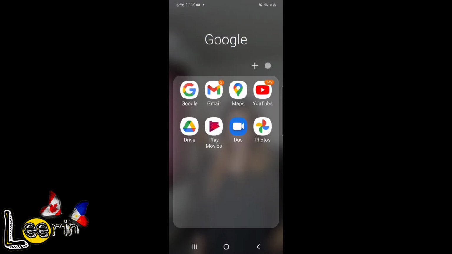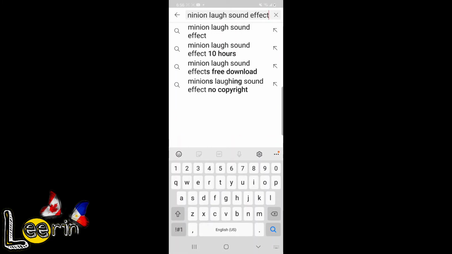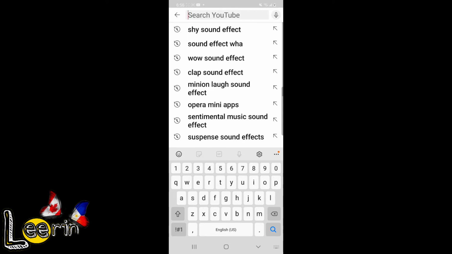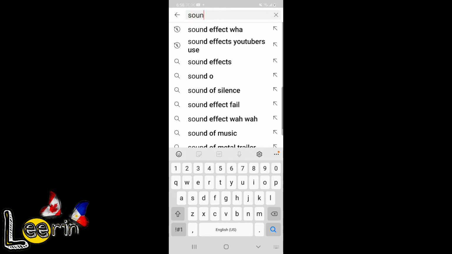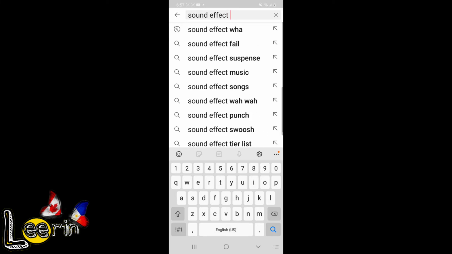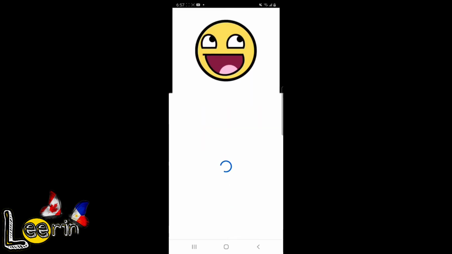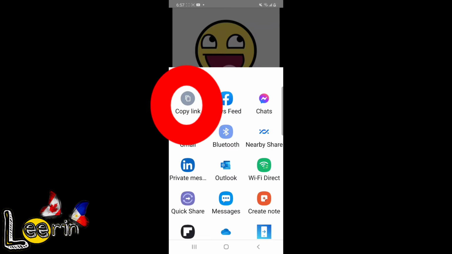First thing we do is we'll go to the YouTube apps, then we'll search sound effect that you would like to download. So I choose sound effect wah, like wah wah wah wah. So while it is playing, we share it, then copy the link.